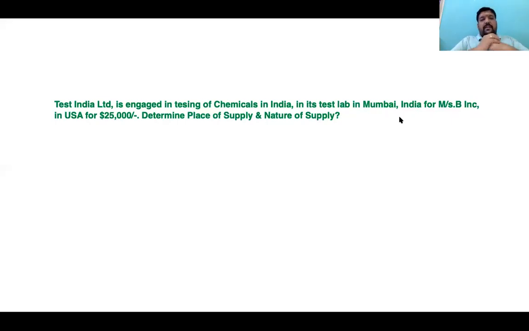Test India Limited, a company engaged in testing of chemicals in India, which has a test lab in Mumbai, has received some testing components from B Inc, USA. And Test India Limited does these services for B Inc, USA for $25,000.